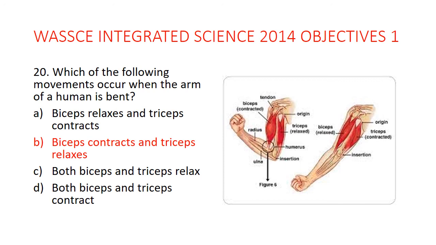which we call the triceps, they will relax. They will not be tense, they will now be relaxed, but the biceps will be tensed or will be contracted. So this occurs when the arm is all bent. The biceps contract whilst the triceps would relax. Now when you stretch your arm, the opposite would happen. When you stretch your arm, the biceps now will come and relax whilst the triceps contracts or become tensed up.